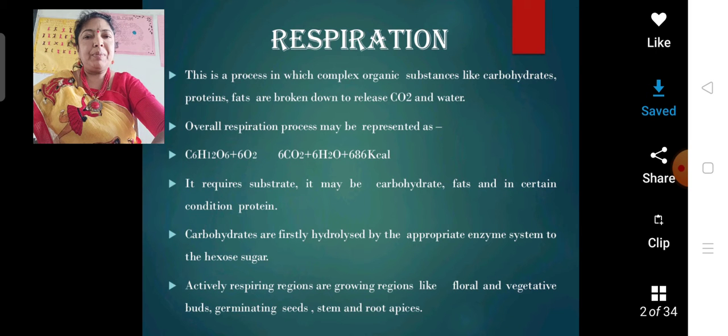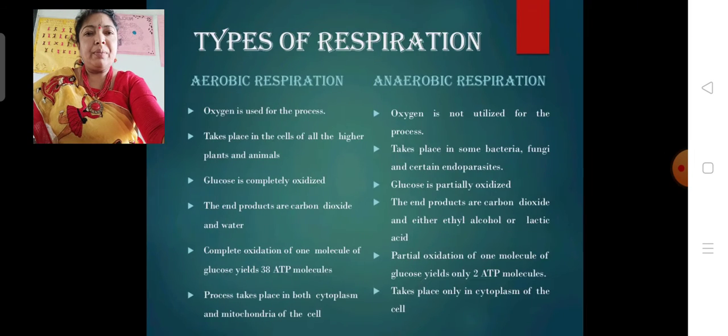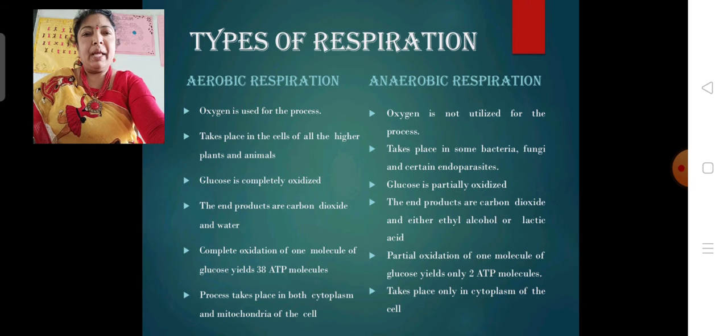Here, respiration is of two types: one is aerobic respiration, the other is anaerobic respiration. Aerobic respiration is the respiration in which oxygen is utilized, whereas anaerobic respiration is the respiration in which oxygen is not utilized. Aerobic respiration occurs in all higher plants and animals, whereas anaerobic respiration occurs in microorganisms such as bacteria, fungi and some endoparasites.